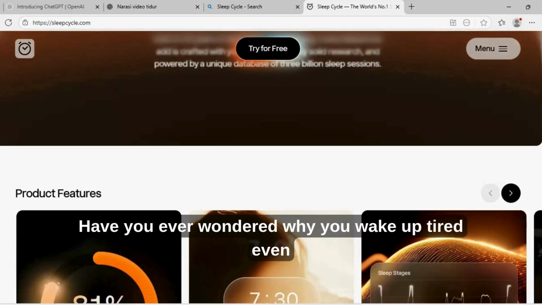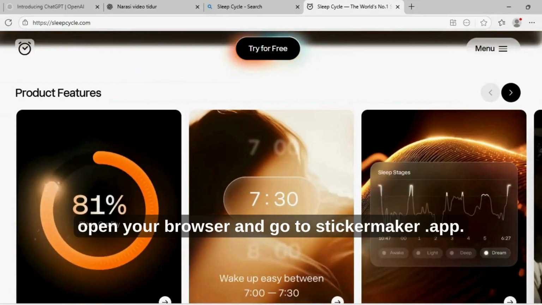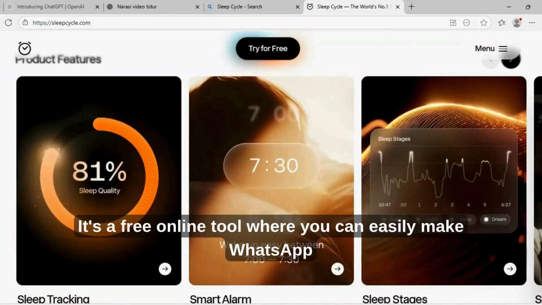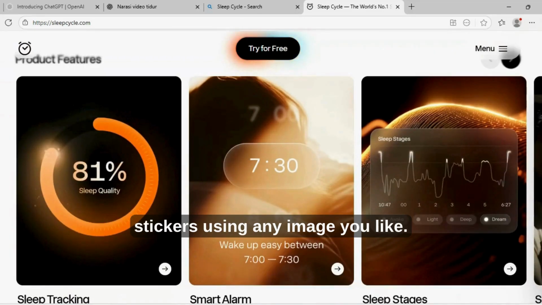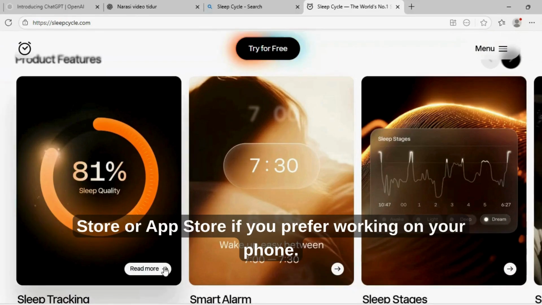No design skills or expensive apps needed. Let's get started. First, open your browser and go to stickermaker.app. It's a free online tool where you can easily make WhatsApp stickers using any image you like. You can also download the Sticker Maker app from the Play Store or App Store if you prefer working on your phone.